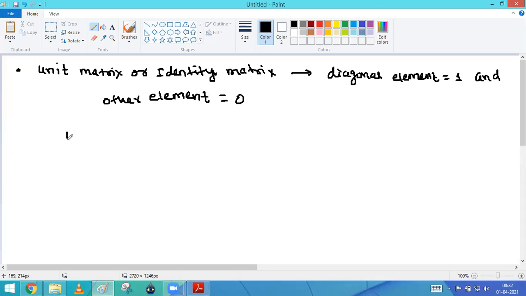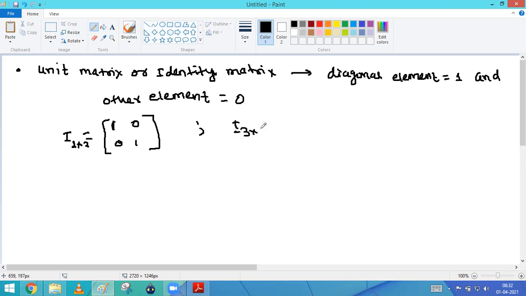Okay, and it is represented by letter I. Suppose you have to define the I matrix of the order 2 cross 2, so it is also called as I2 cross 2. It will be basically 1 0 0 1, means diagonal element should be equal to 1, and other than the diagonal element it will be 0.